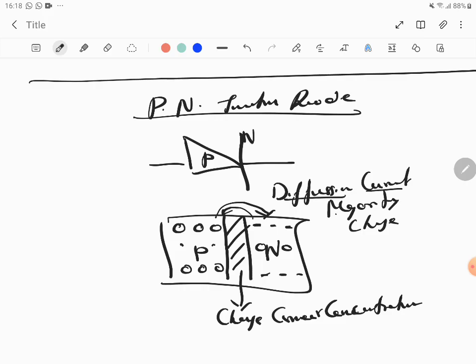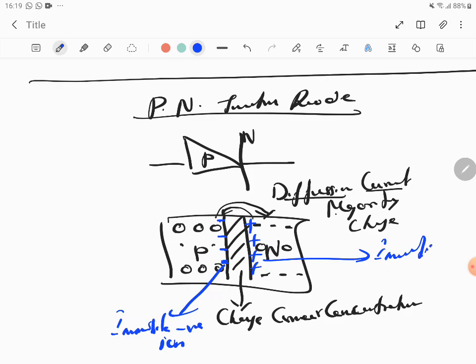As these majority carriers flow, can you see the holes are moving in like that? It leaves behind an immobile negative ion, because the positive charge is going, it leaves behind a negative ion. So as the hole moves that side, it leaves behind an immobile negative ion on the p region, and as electron jumps here, it leaves behind an immobile positive ion on the n region.